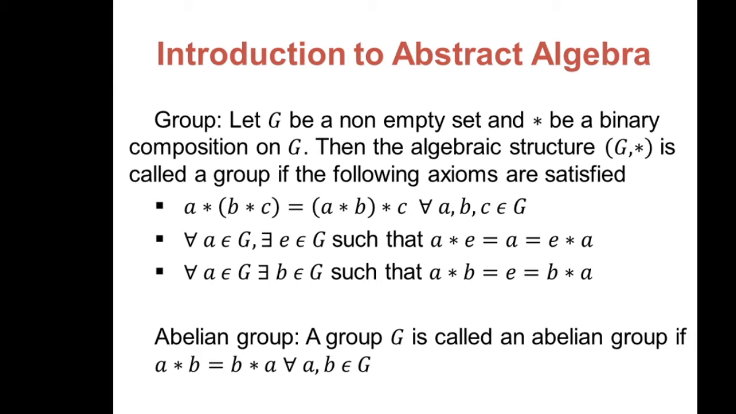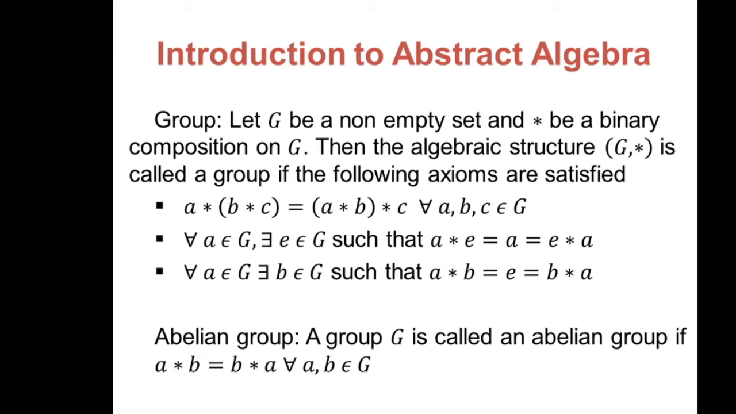The second property is existence of identity. For all A belonging to G, there must exist some E belonging to G such that A star E is same as A, which is same as E star A. The third is existence of inverse. For all A belonging to G, there exists some B belonging to G such that A star B is identity, which is B star A. Here B is called the inverse of A.